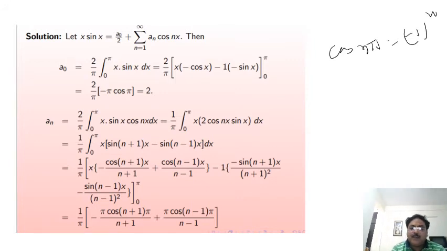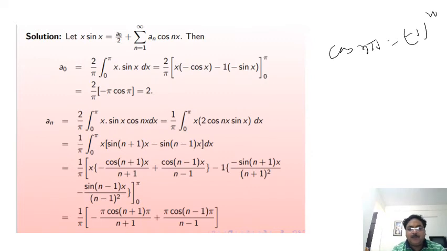And again you have to integrate: first function into integration of the second function. The integral of sine n plus 1 x is minus cos of n plus 1 x upon n plus 1, plus, since minus sine gives cos, cos of n minus 1 x upon n minus 1, minus differentiation of the first function, that is x, which is 1, and again the integration of the second: cos n plus 1 x upon n plus 1 gives minus sin n plus 1 x upon n plus 1 whole square, and similarly minus sin n minus 1 x upon n minus 1 whole square, from 0 to pi.